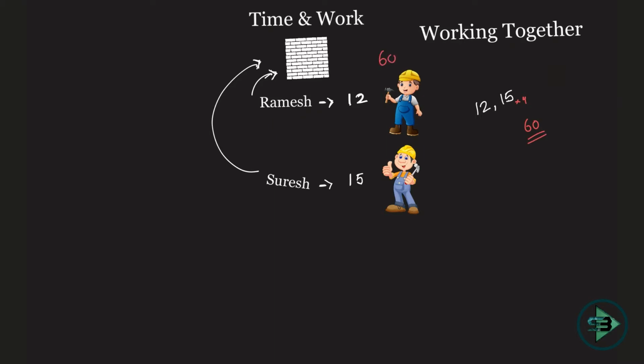If 60 bricks are being put in, the wall is being made. Now Ramesh working alone does it in 12 days. It means per day he puts in how many bricks? 5.